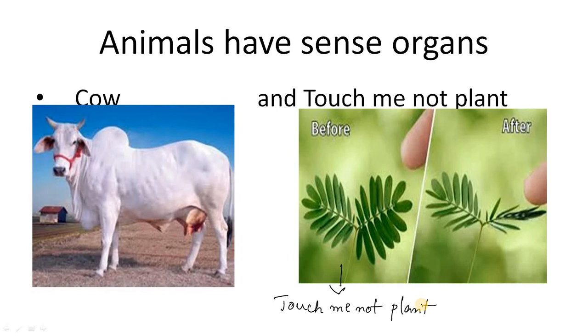So that is a sense. When you touch it, the plant feels that it is in danger, so it gives a response by folding all its leaves. See the first picture and the second picture. In the first picture, a person is touching the touch-me-not plant. In the second picture, what has happened? The leaves of the plant are folding by themselves. This is a response given by the plant to the touch made by a person.